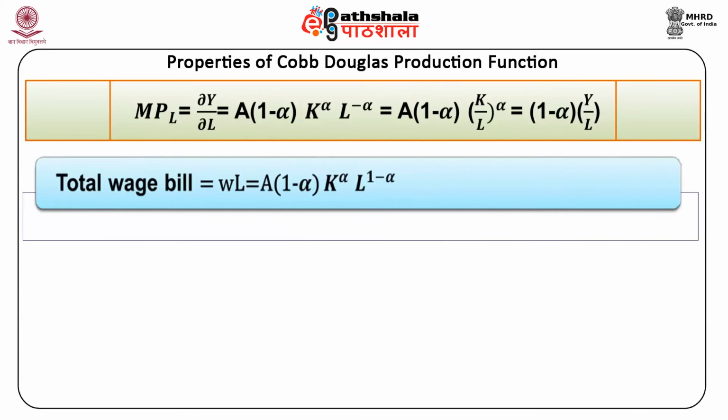Total wage bill is equal to W times L, is equal to MPL times L, is equal to A(1-α)K^α L^(1-α).